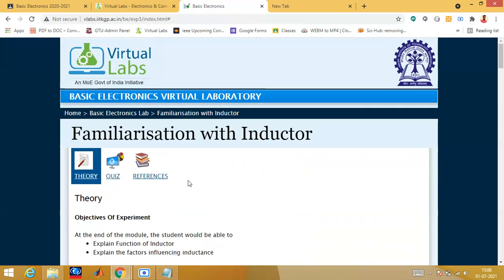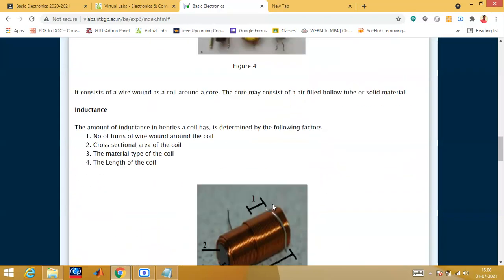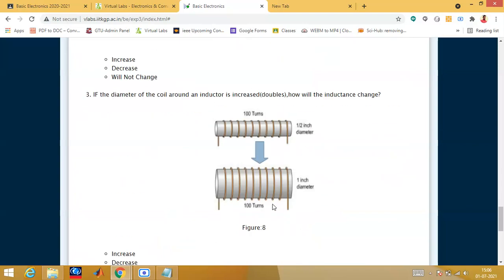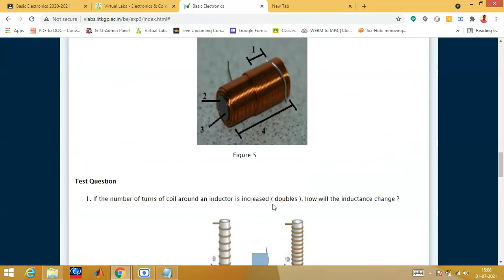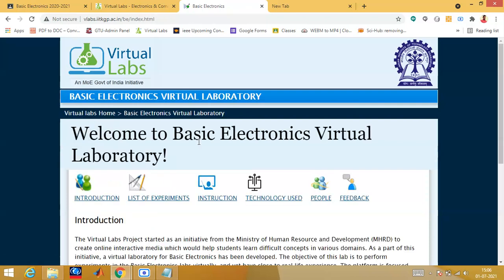Then you can also go with another experiment. See, simple questions will be given. You must know how the inductor looks, how the capacitor looks, how the resistor looks. If it is in series, what to do. If it is in parallel, what you have to do. You should remember that, okay. These are very simple things.